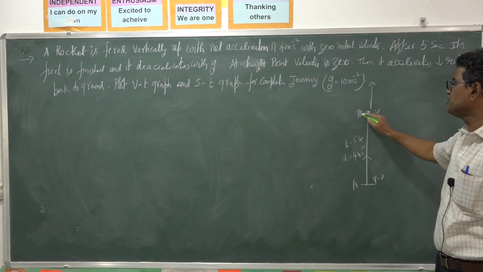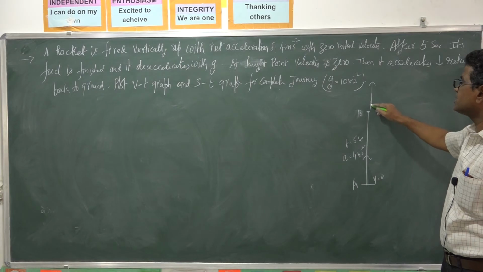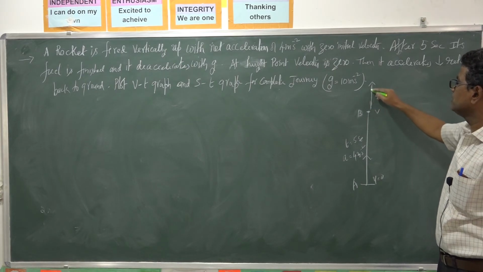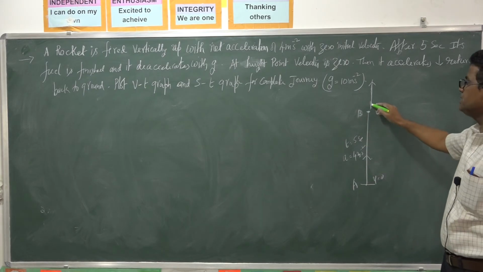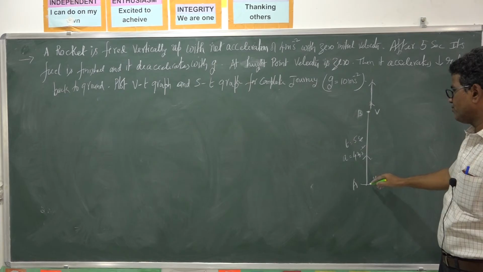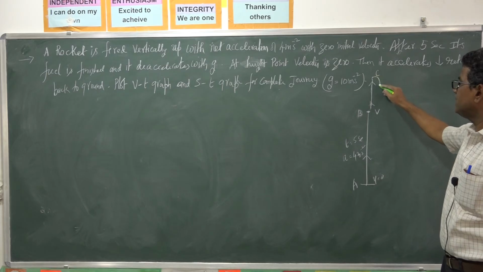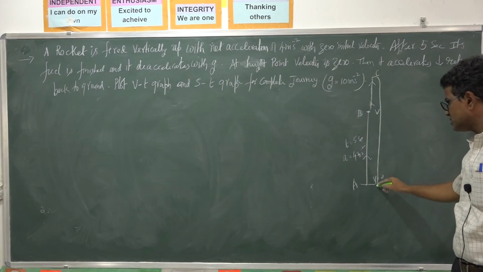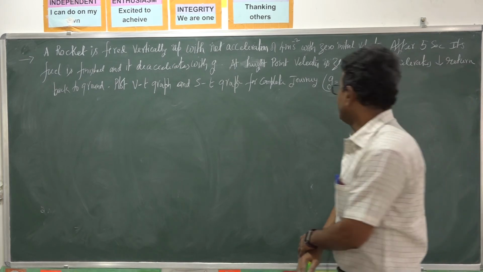I assumed that at point B the fuel is over. So there it travels to a maximum height because it has velocity v. So it is equivalent to a vertically projected body from a tower. It reaches a maximum height, let it be C, and then again it falls on the ground. So this is the journey of the rocket.